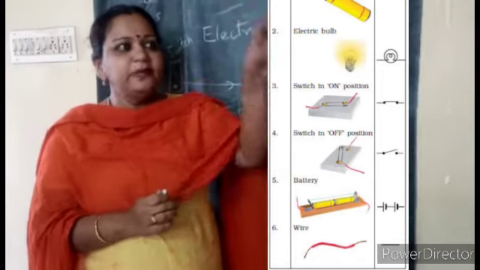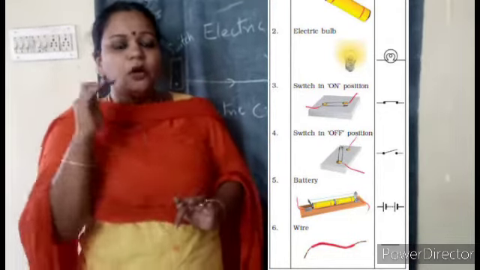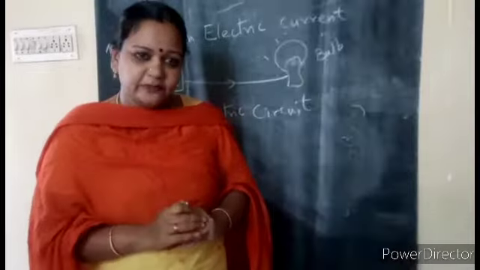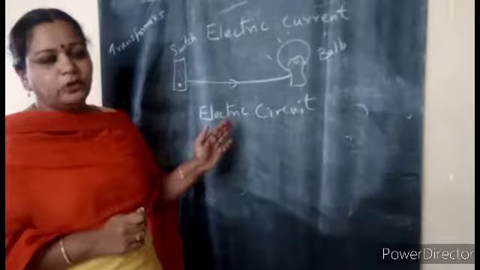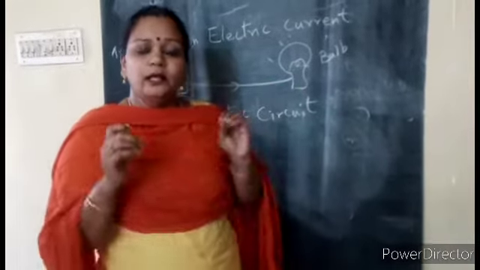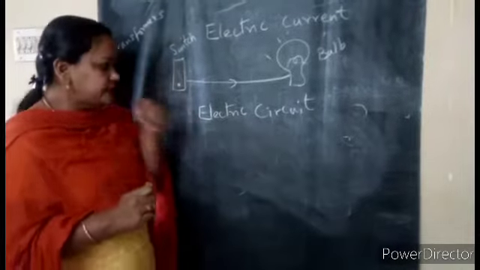So the simple arrow, simple turn, left turn, right turn will make you understand what you are supposed to do in that particular place. Same way here in electric circuits also, the symbols are very important, which are going to help us learn better and understand better as soon as we see the circuit. So what is an electric circuit?